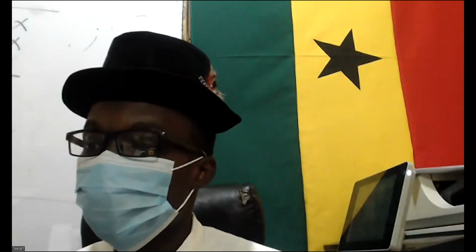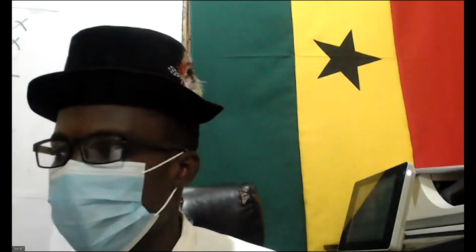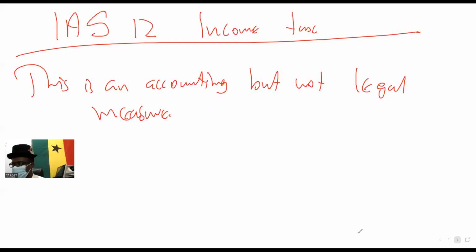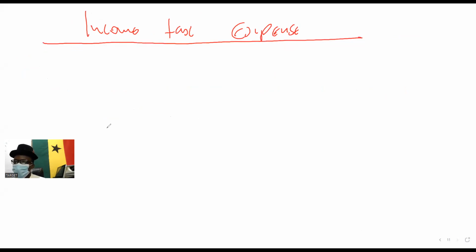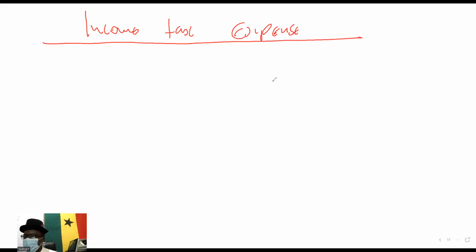Now let's go straight to the main issues in IAS 12. The income tax of an entity, the income tax expense you see in the entity's profit and loss statement, is made up of three things.